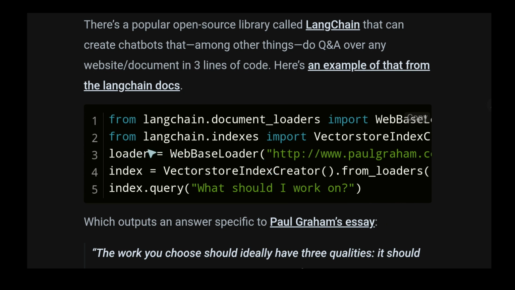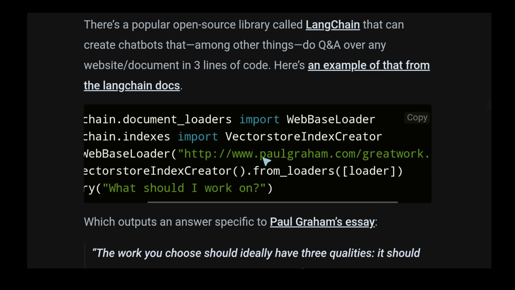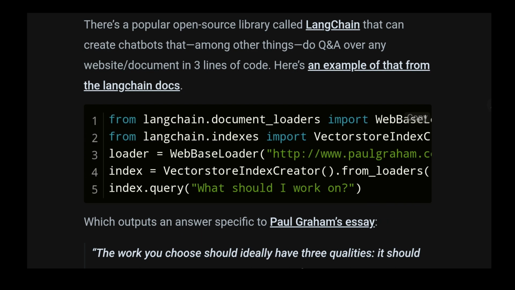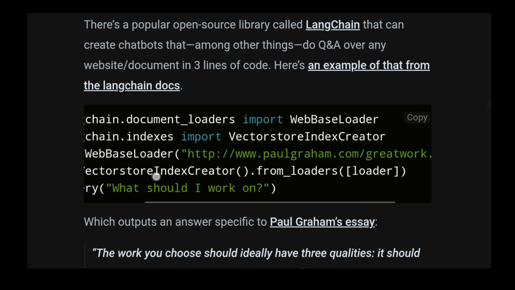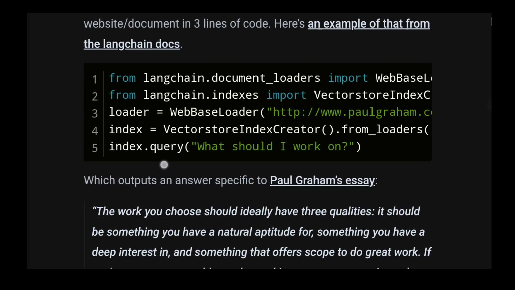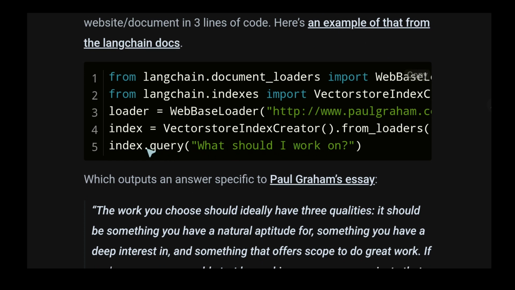Loader. So we tell it to load a web page, for example, in this case, Paul Graham. He has great essays, great work, HTML. Interesting. So we just pointed to the website to fine-tune on. Brilliant. And then we create an index from this loader, and I guess this loader could be a local file, but in this case we refer to the web page, and then we just query it.